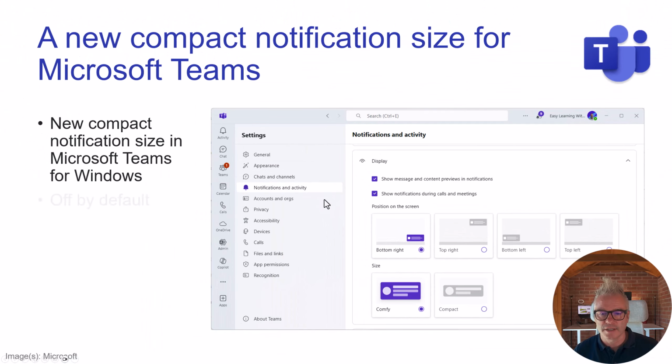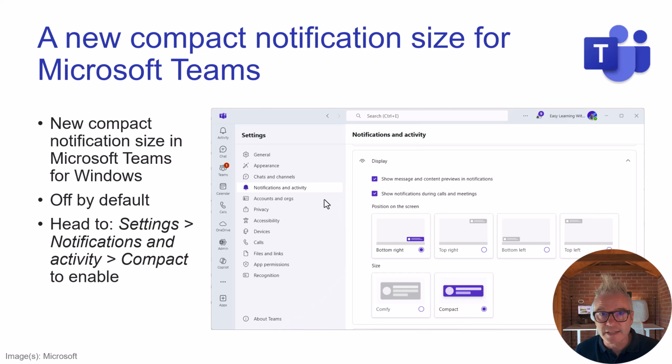So let's have a look at this. It's off by default, so it just means that it's not going to change. It is available though. Look at this, I'm clicking between the two. You can just see they look a little bit smaller on the screen.